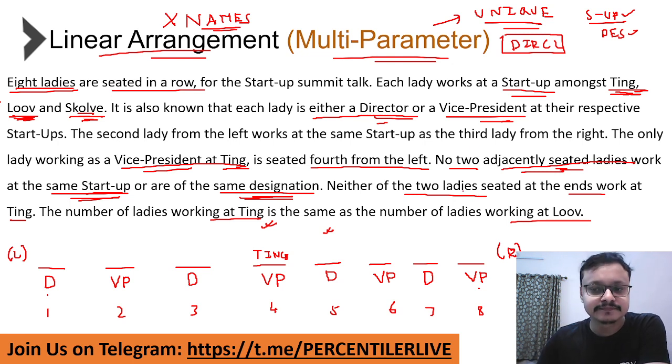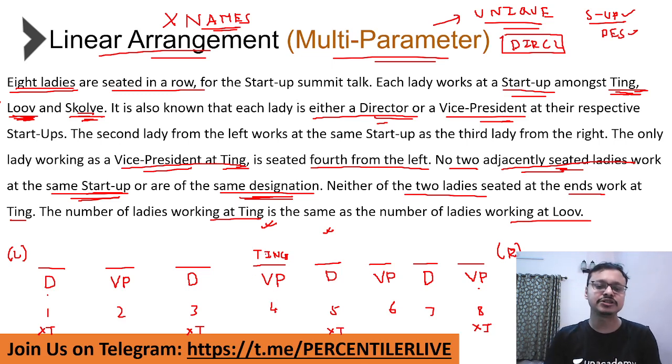What else is given? Neither of the two ladies at the ends are at Ting, which means position 8 is not Ting, position 1 is not Ting. What else do we know? Since position 4 is Ting, definitely position 3 is not Ting, and also position 5 is not Ting because they are adjacent to position 4, which has a person from Ting.